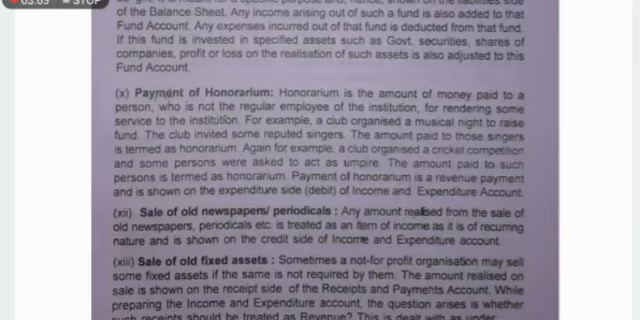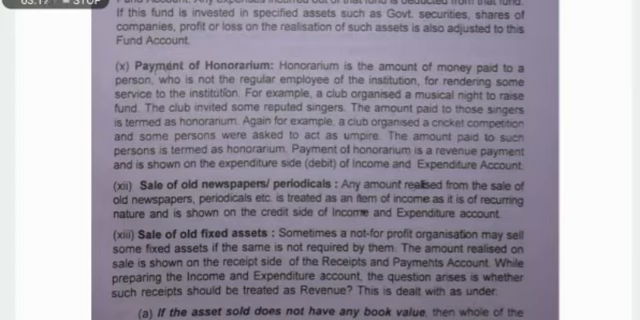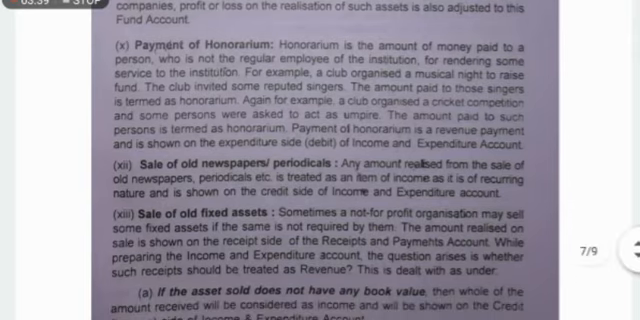Honorarium is the amount of money paid to a person who is not a regular employee of the institution for rendering services to the institution. For example, a club organized a musical night to raise funds and invited some reputed singers. The amount paid to those singers is termed as honorarium. Again, for example, a club organized a cricket competition and some persons were asked to act as umpires. The amount paid to such persons is termed as honorarium. So this is a special kind of amount paid to some people for rendering their special services. Payment of honorarium is a revenue payment and is shown on the expenditure side of the income and expenditure account.